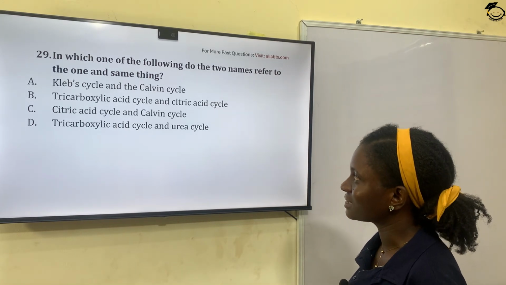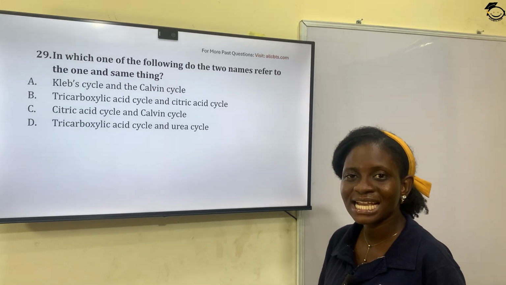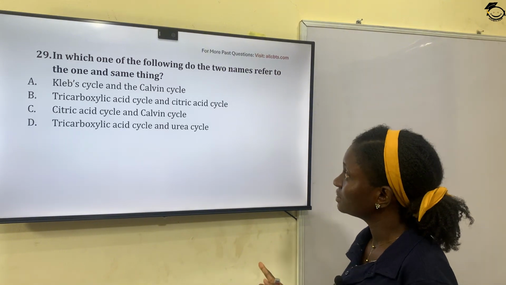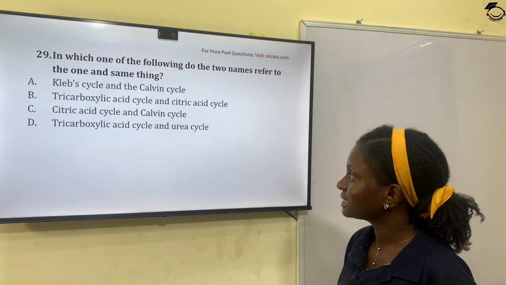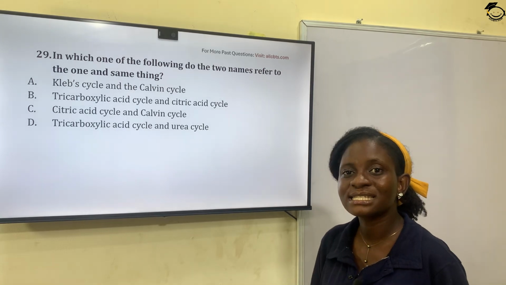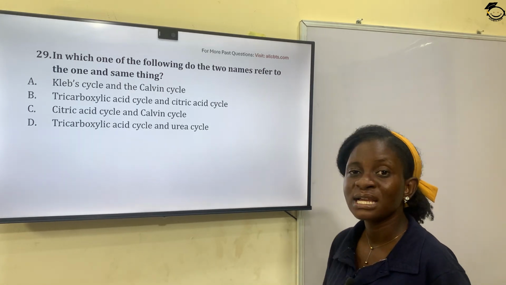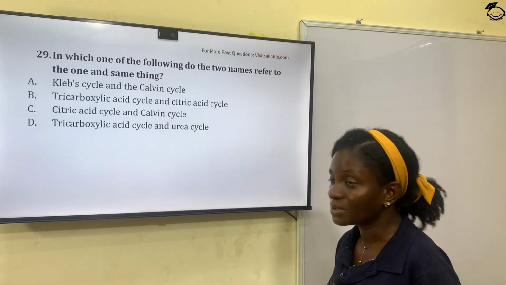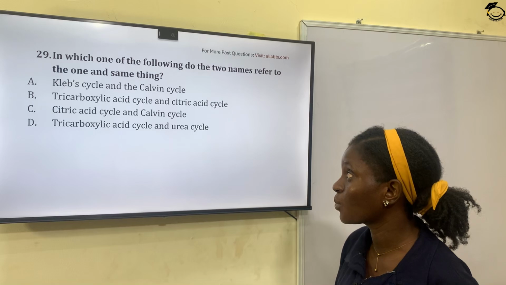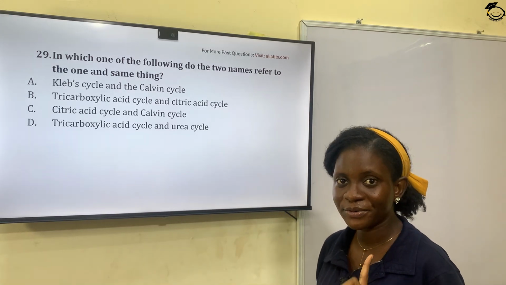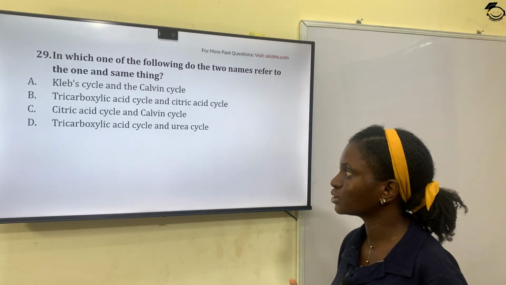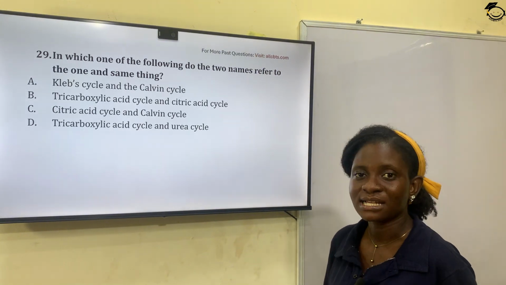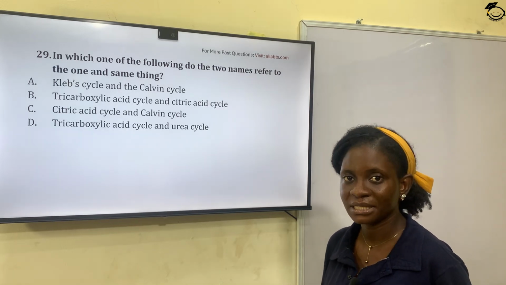So the correct answer is tricarboxylic acid cycle, TCA. You will have heard me mention it during the course of the lecture. TCA, tricarboxylic acid cycle, and citric acid cycle, they mean the same thing. Another name for this pathway is also Krebs cycle. It is not Kleb, but Krebs cycle. So option B is the correct answer. Tricarboxylic acid cycle and citric acid cycle mean the same thing.